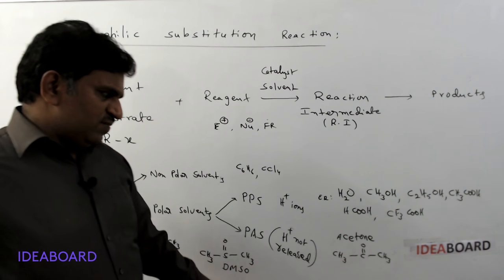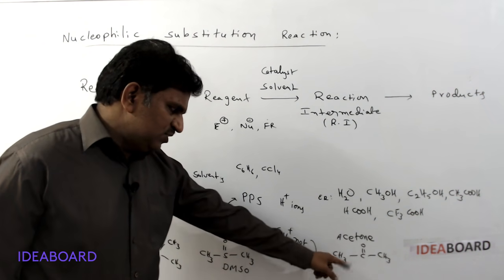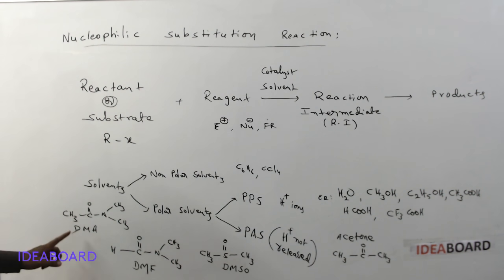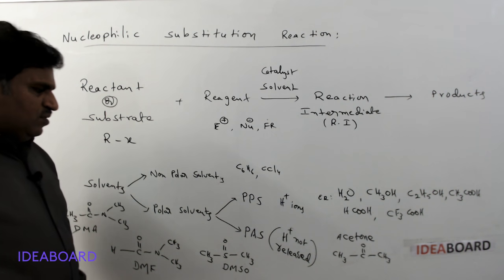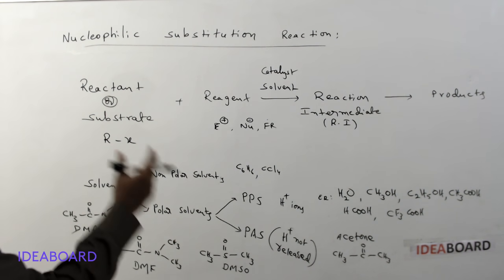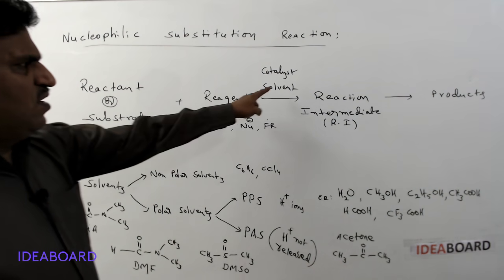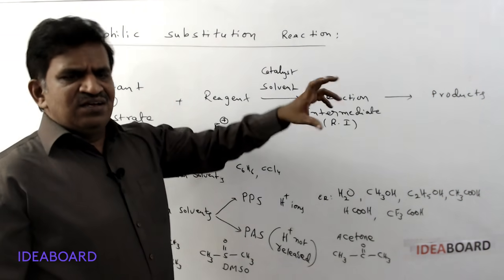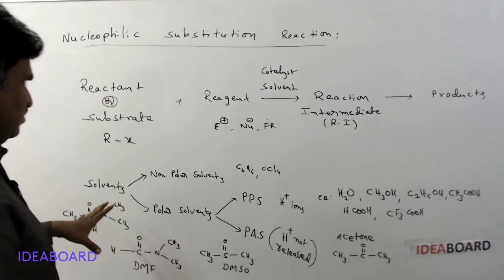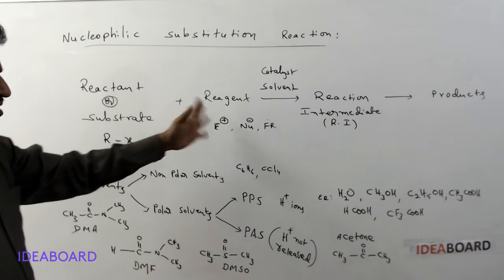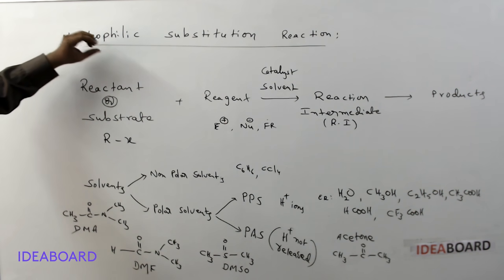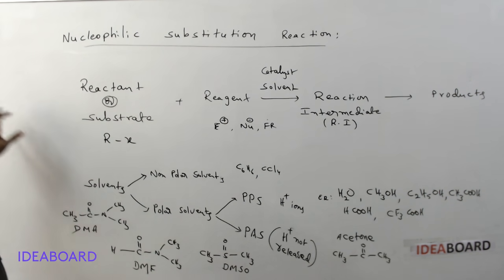And polar aprotic solvents are acetone, dimethyl sulfoxide, dimethyl formamide, dimethyl acetamide. These solvents are used mainly in nucleophilic substitution reactions, and some other reactions also. So we need this terminology for proceeding to nucleophilic substitution reactions.